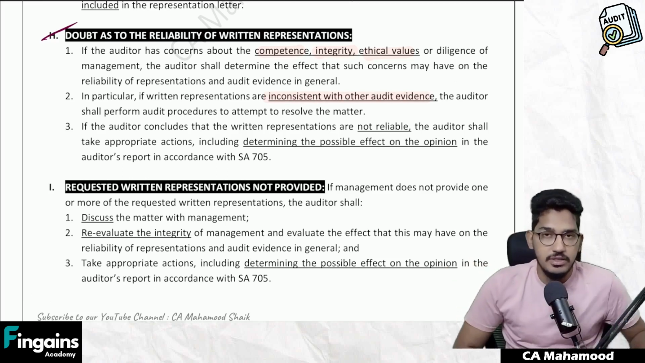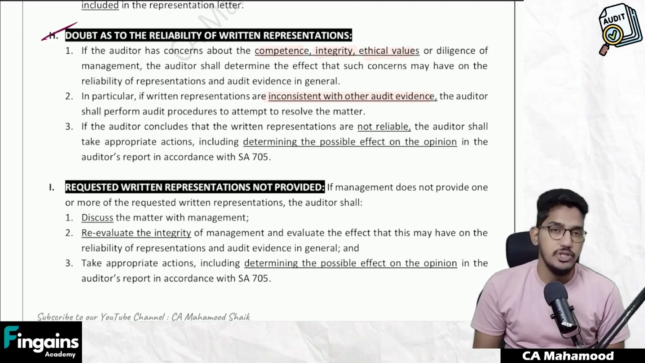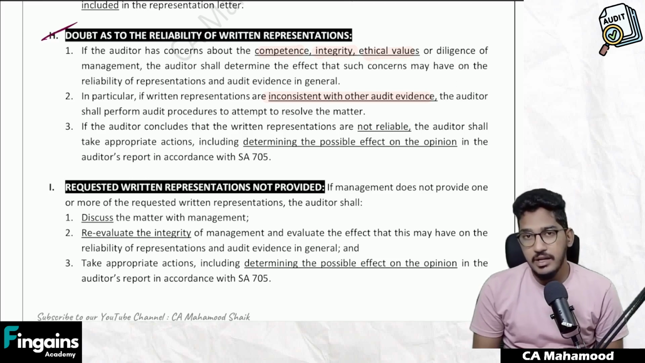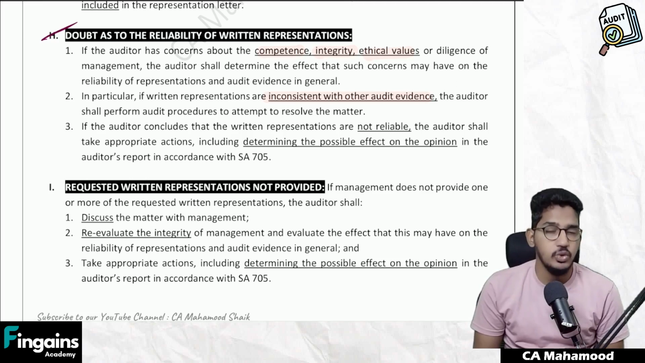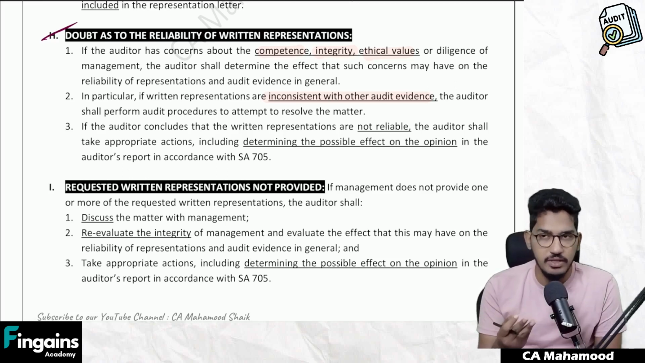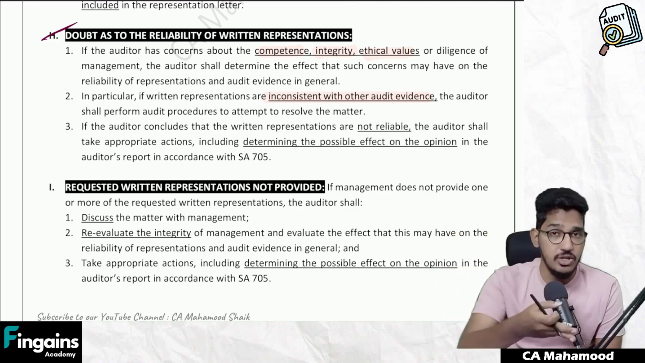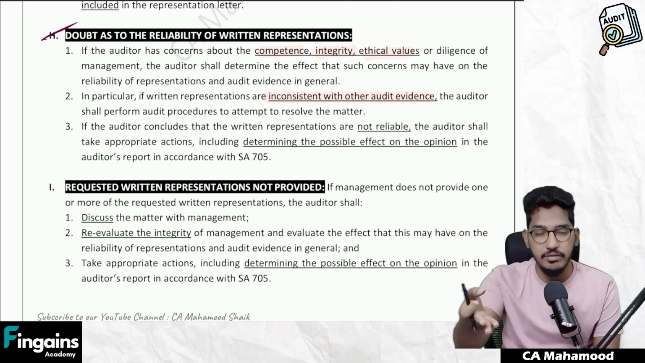When I asked the management, sir, please give me a confirmation that you have all internal controls, they told, yes, sir, we have all internal controls. But when I actually went and did the inspection, I'm not able to find the internal controls in the warehouse. So whatever management is saying and whatever evidences I'm getting, both are not matching with each other. Then the auditor shall perform audit procedures to resolve the matter. See, when your written representations are not matching with audit evidences, try to dig deeper and find out whether representations are wrong or you have wrong audit evidences.